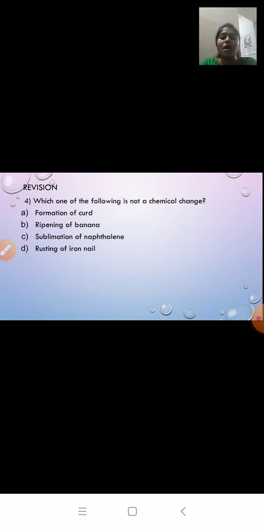The next question, fourth one. Which one of the following is not a chemical change? Now, what do you mean by chemical change? The change in which a new substance is formed. Okay, and chemical change is irreversible. It cannot be reversed. Now there are 4 options.